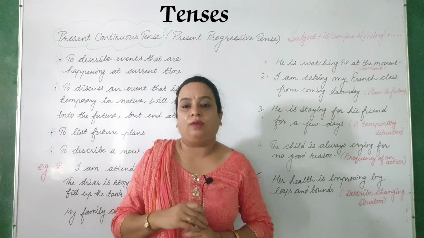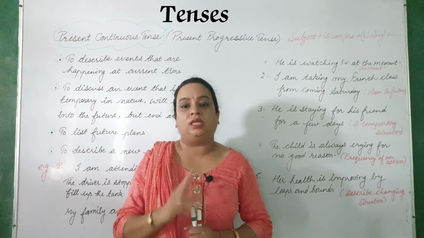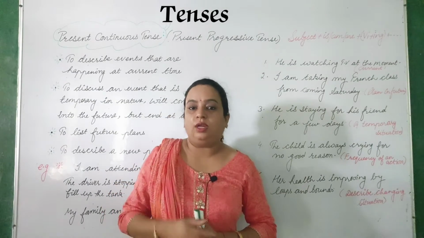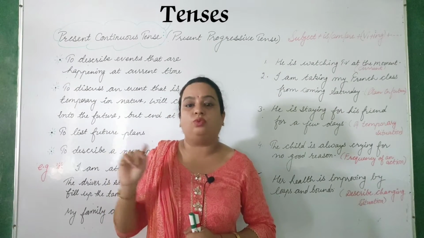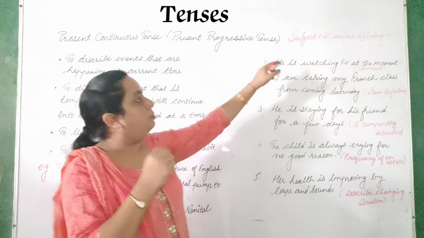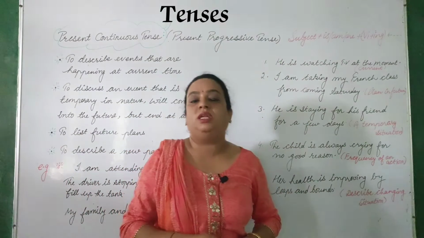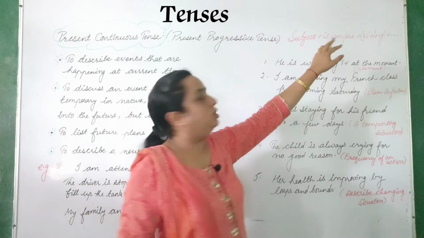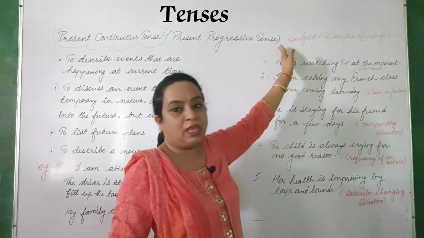So you have to write down at least 20 sentences of this structure today. Okay, so the structure is what? Subject plus is, am, are plus verb first plus ing, and this is the structure of simple sentences. When we frame interrogative and negative sentences, what do you have to do? In interrogative, you have to pick the is, am, are here.